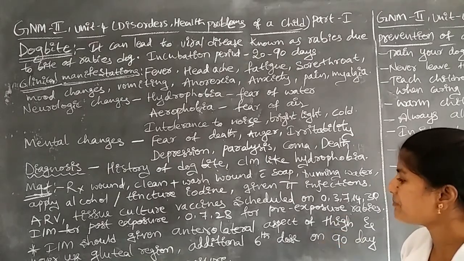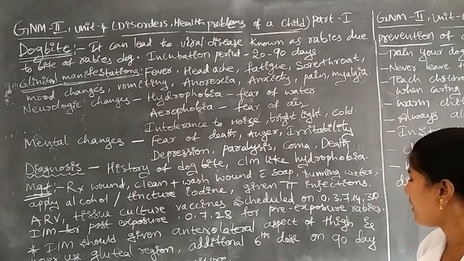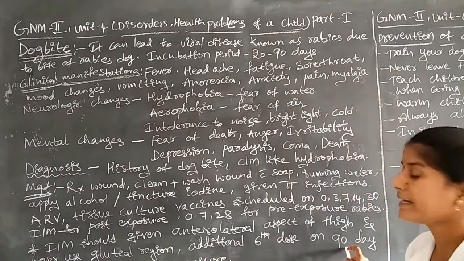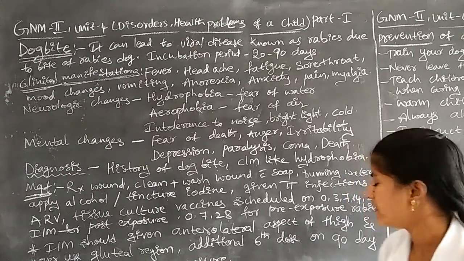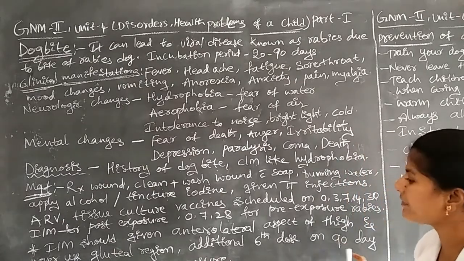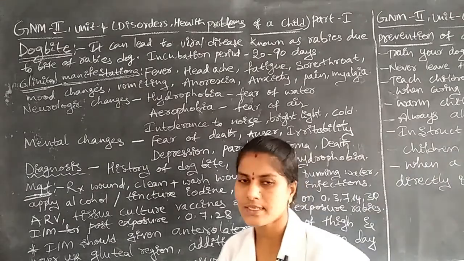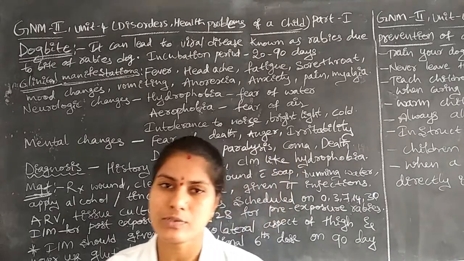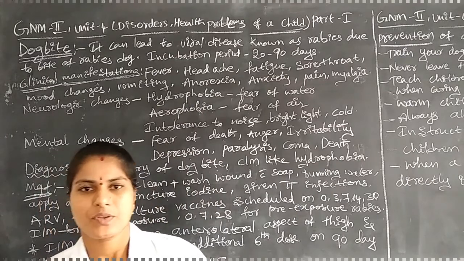Okay, next, sometimes additionally we have to administer a 6th dose, that is on the 90th day. On the 90th day we have to administer this ARV vaccine if it is optional.